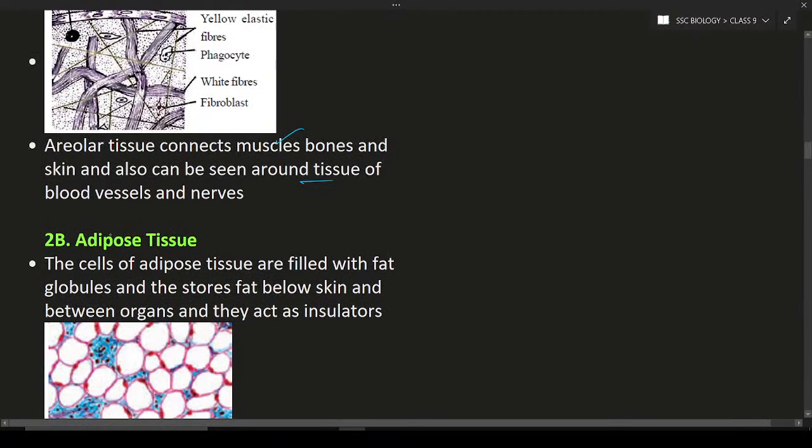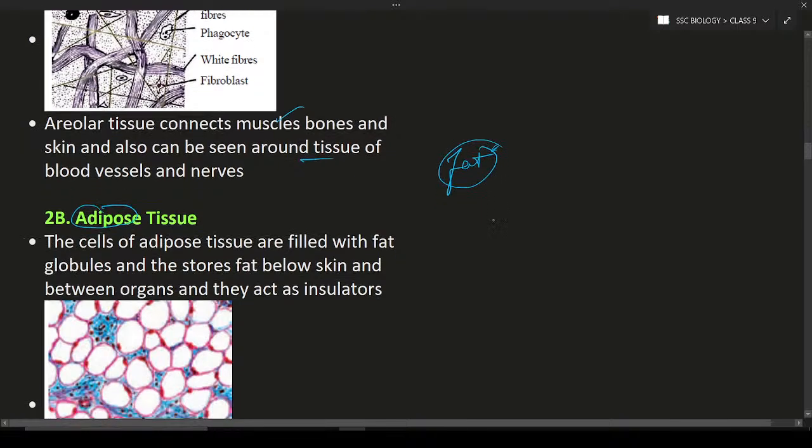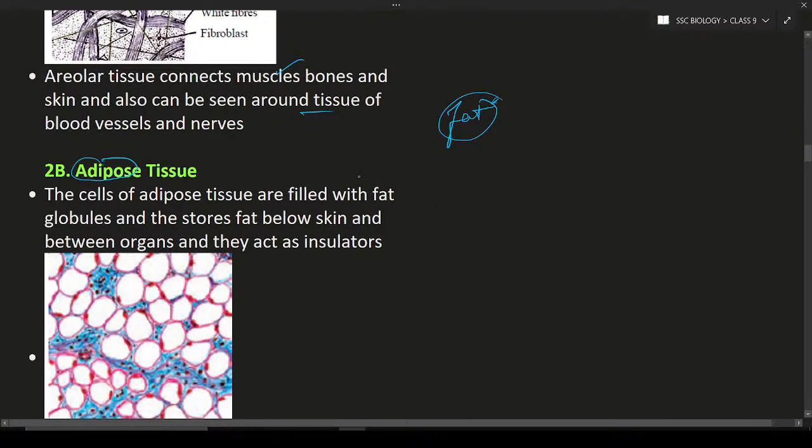What is adipose? Adipose is nothing but fat. Adipose tissue holds and stores the fat. These tissues store a large amount of fat and are filled with fat globules. Fat globules are nothing but oil or some kind of fatty material. These cells are present mainly below the skin and also between organs, and they act as an insulator. What is an insulator?